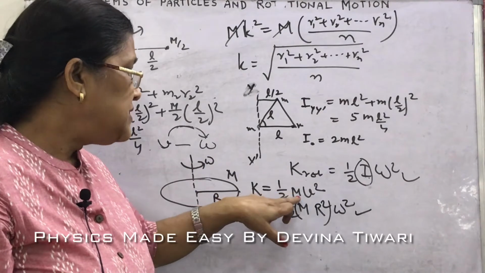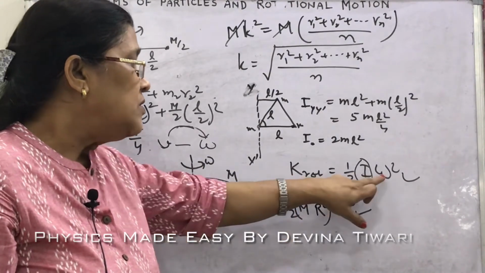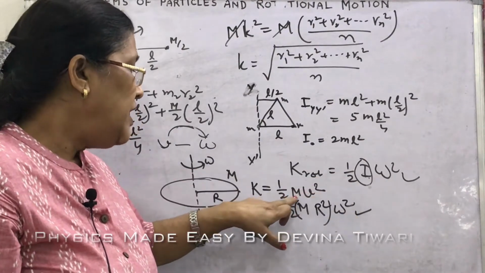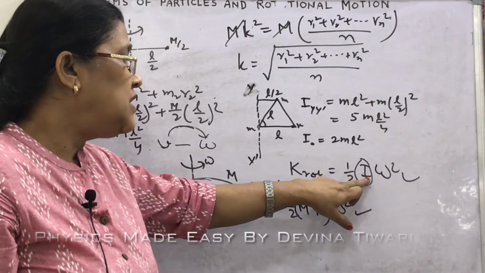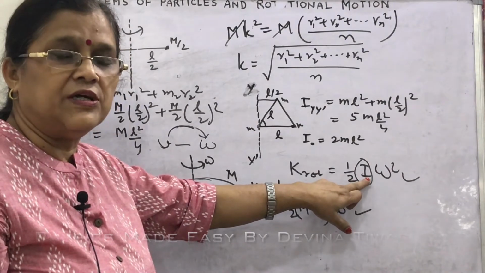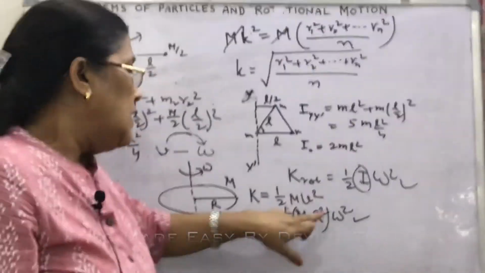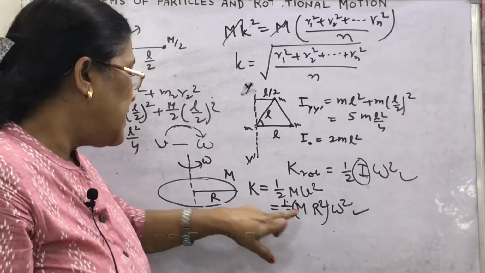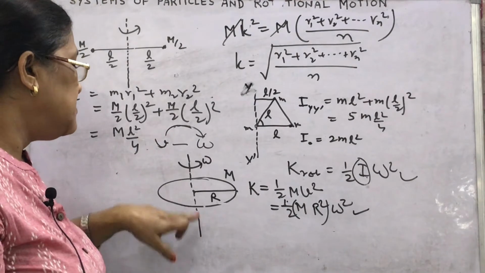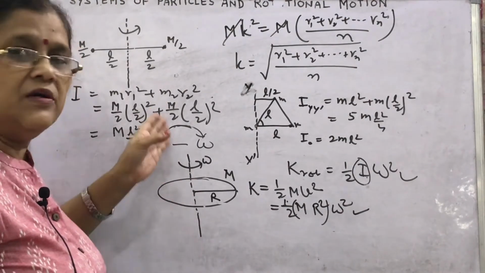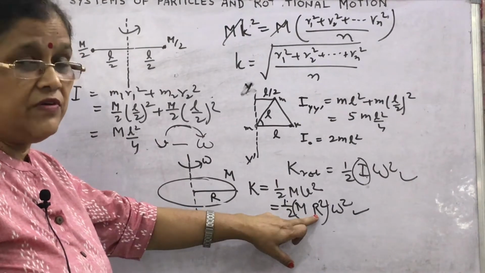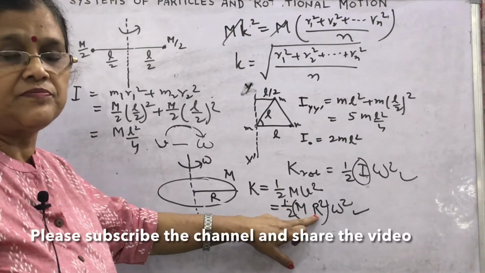In place of v, we have the rotational velocity omega, and in place of m, the rotational analog of mass is the moment of inertia. So this I for the ring rotating about the axis passing through its center and perpendicular to its plane is mr square. We derived this in the previous video.